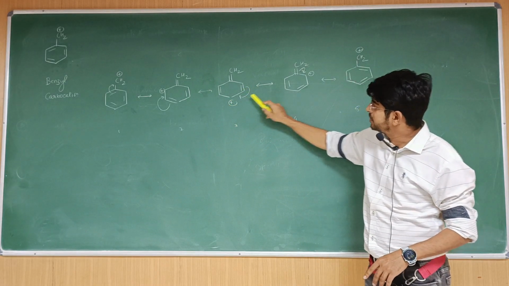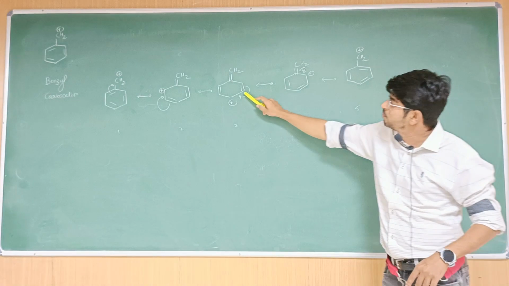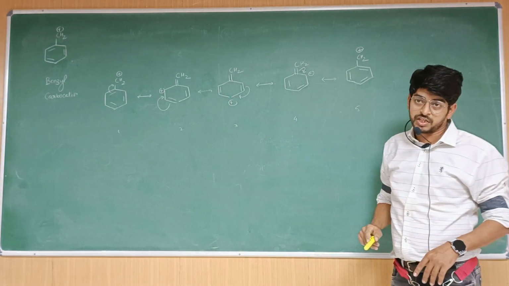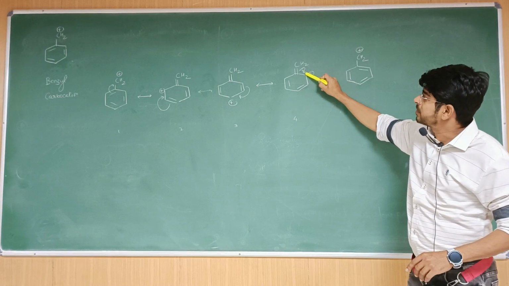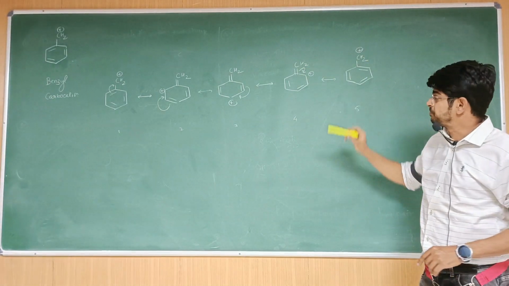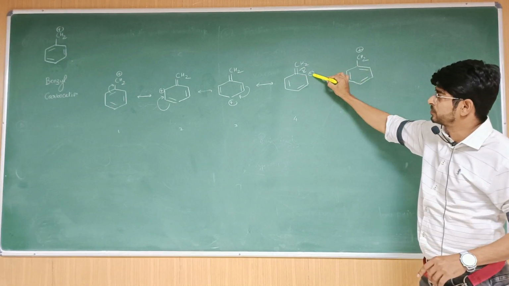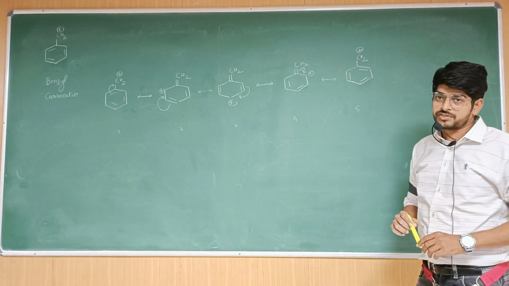Now this bond shifted here. Positive charge here. A new bond is formed here, so this positive charge is nullified. This is the next resonating structure. Again this bond shifted here, so the positive charge is back on the carbon atom. A new bond formed here, this positive charge is nullified. This is the next resonating structure.